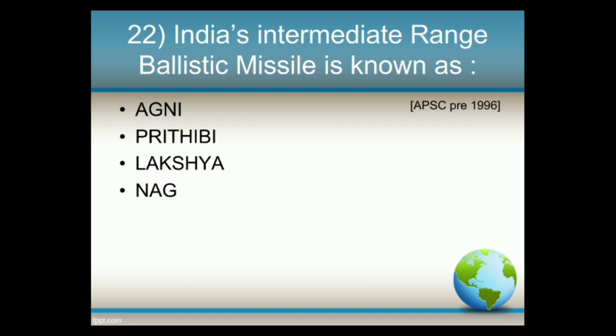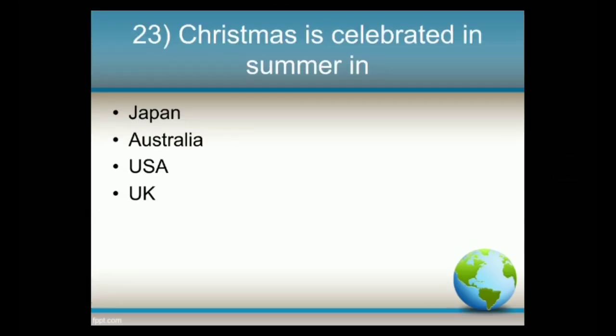Next, India's intermediate range ballistic missile is known as options: Agni, Prithvi, Lakshya, Nag. And the answer is Agni. Next, Christmas is celebrated in summer in options: Japan, Australia, USA, UK. And the answer is Australia, as Australia lies in southern hemisphere.